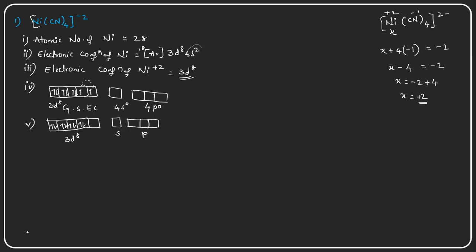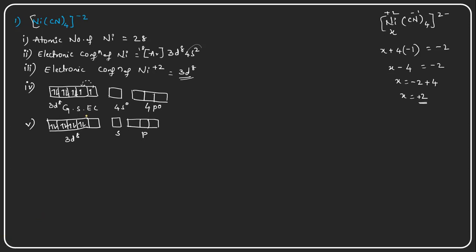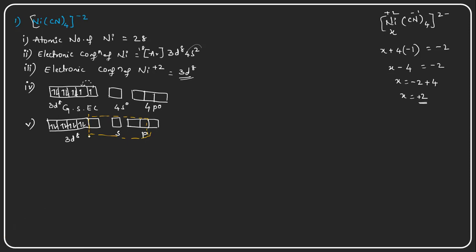How many orbitals? I will change the color so that we can see easily. So these 4 orbitals merge together, forming the hybridization. This is the excited state.